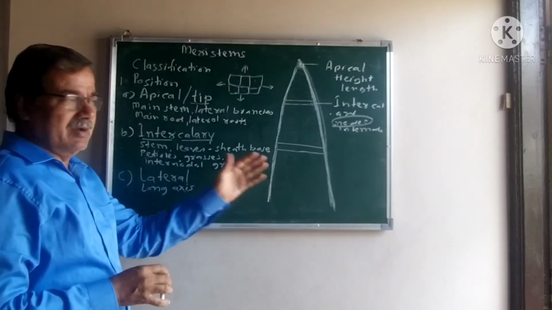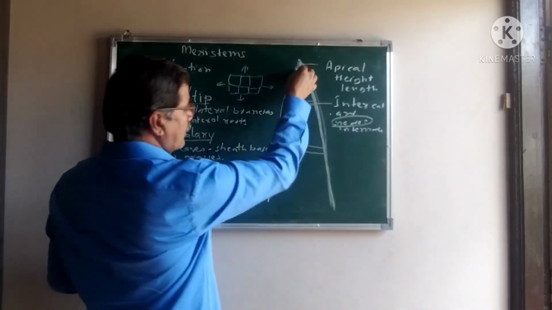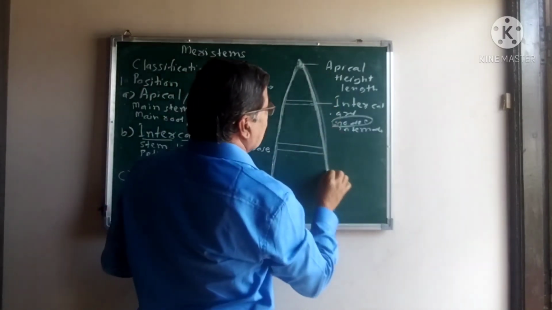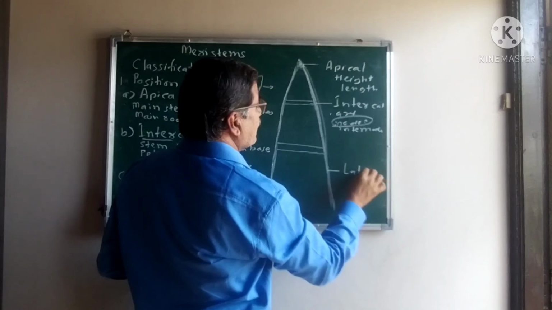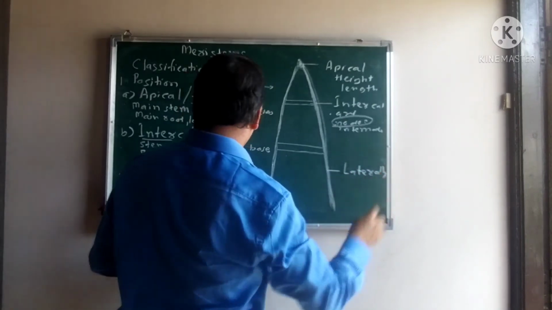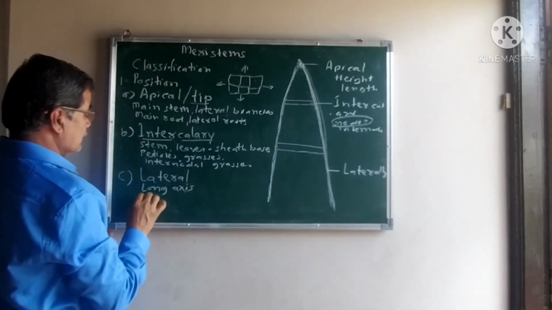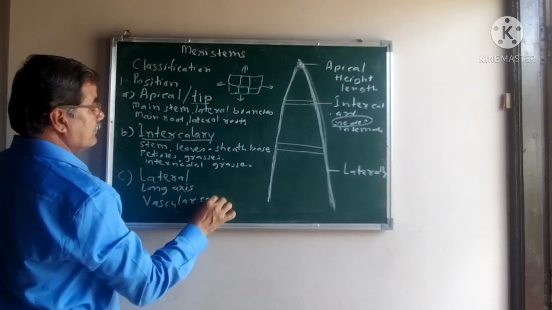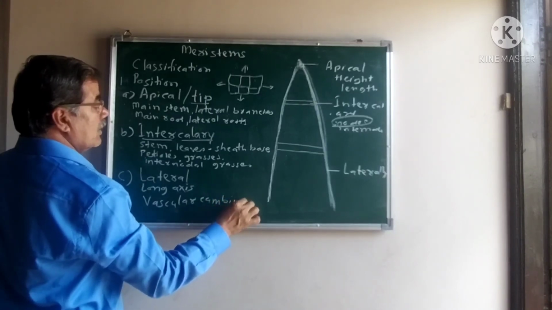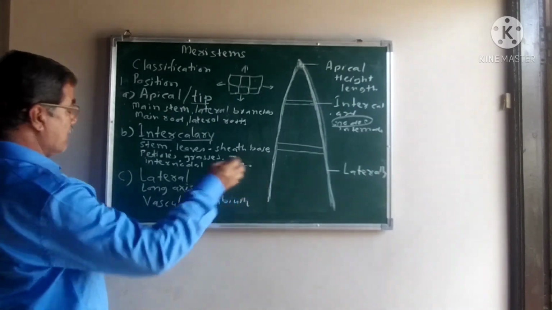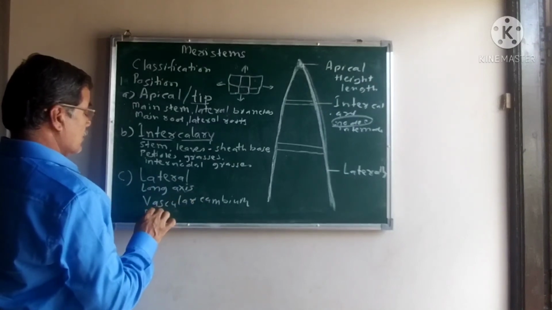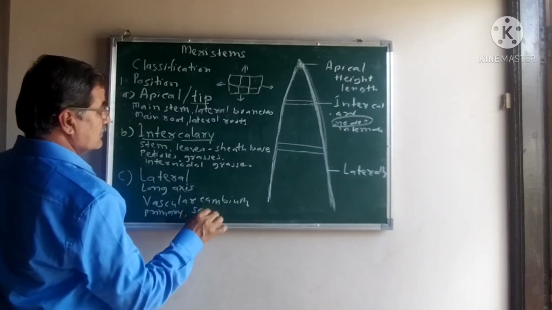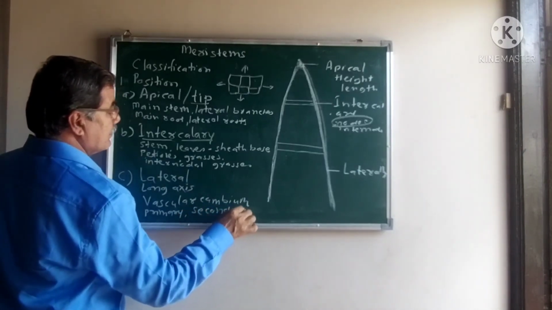The tissue present along the long axis is known as the lateral meristem. Means these are the lateral portions. These lateral meristems are developed from the vascular cambium, which is present as primary cambium as well as secondary cambium.